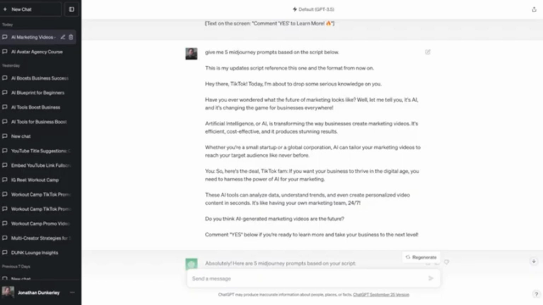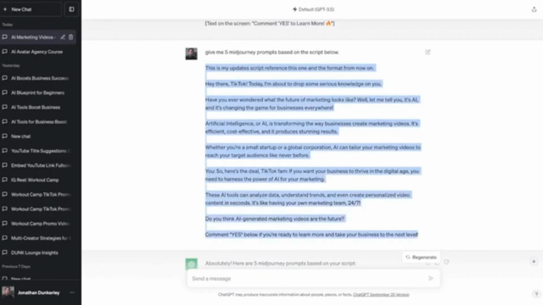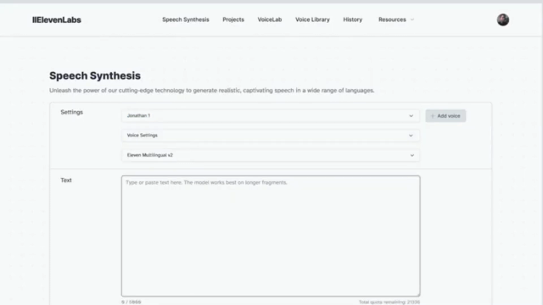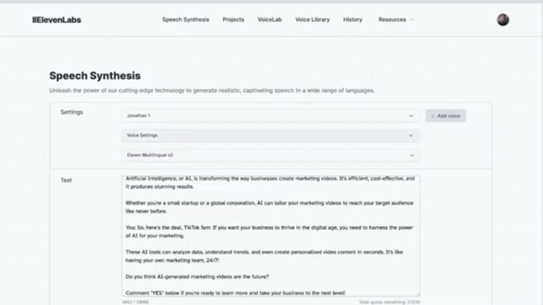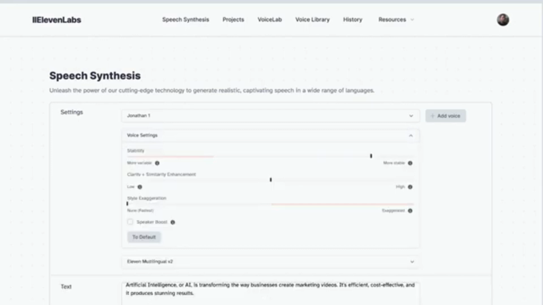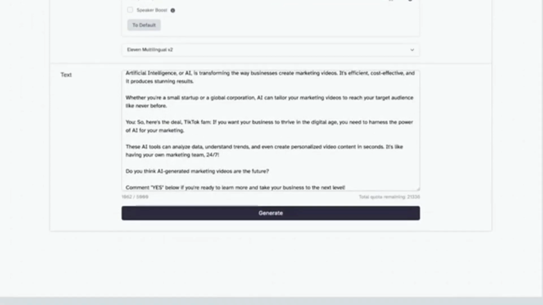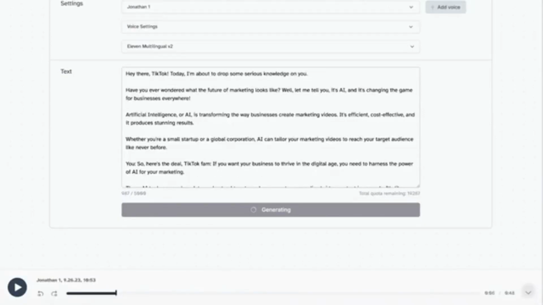Then I'm going to go ahead and grab our script, copy it, go over to 11 Labs again, and paste it in. And if you wanted to adjust any of your settings, maybe the tone isn't right, you could always adjust it here and make it sound exactly how you want it. So when you're ready, you could just hit the generate button, and it is going to generate this voiceover. So now 11 Labs has generated a voiceover in my voice with this script. Now I just hit the download button, and it downloads it to my computer.